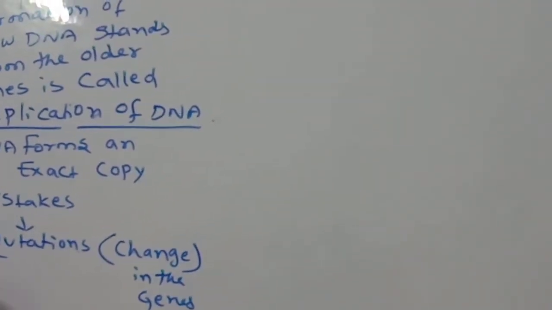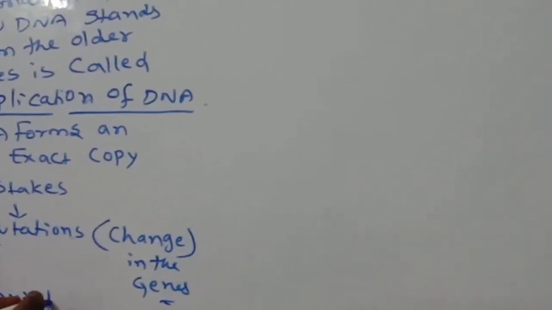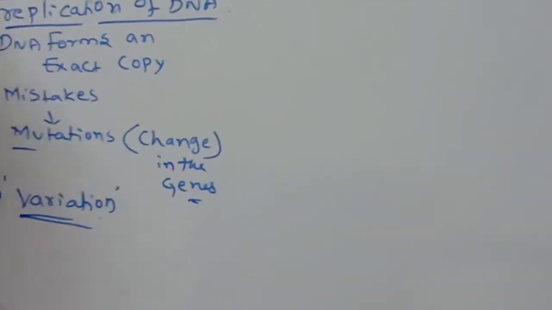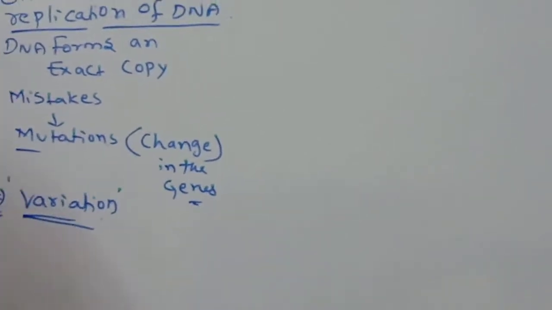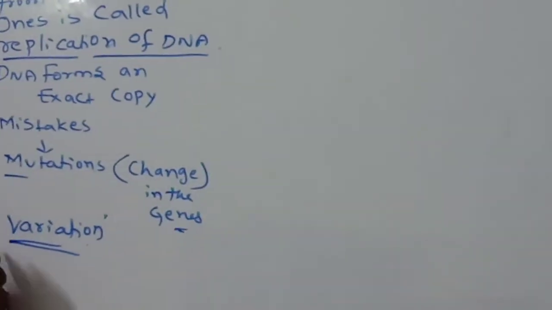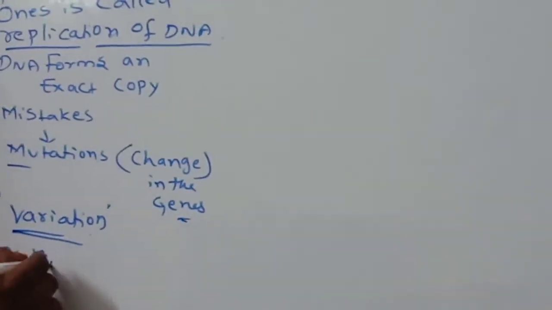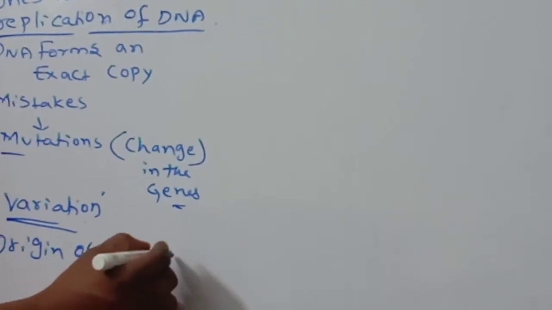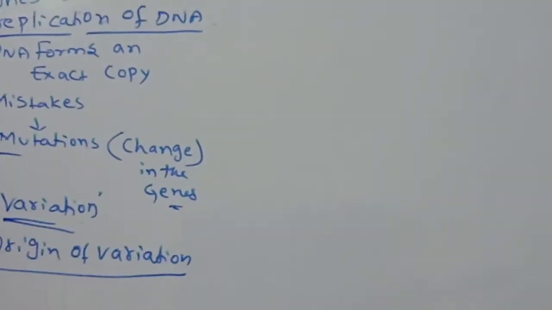Next, in DNA replication there are variations. Mistakes that take place lead to variations. Some changes that take place are called variation, or the origin of variation.